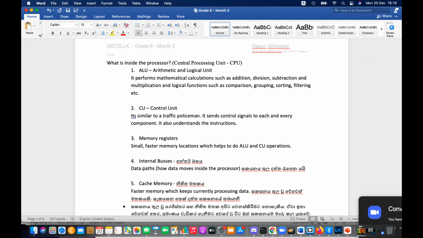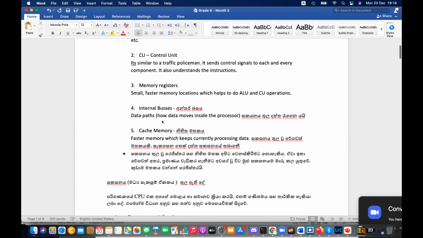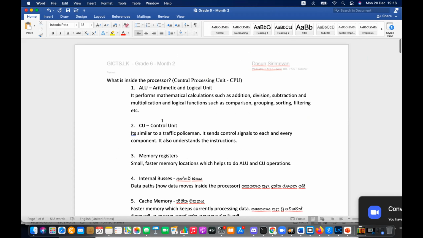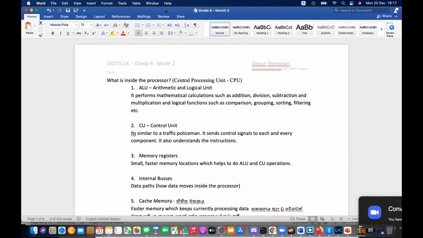Inside the processor, we have two kinds of memories. Can you remember what they are? Without looking at this, can you tell? Cache memory, yes. The other one is the memory registers, right?